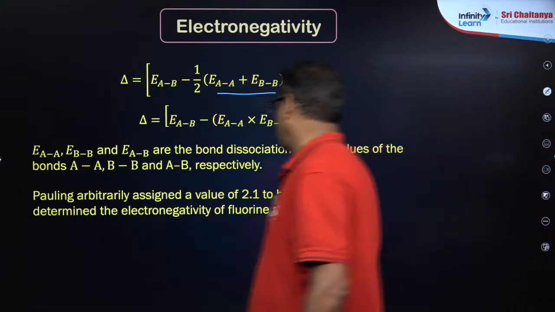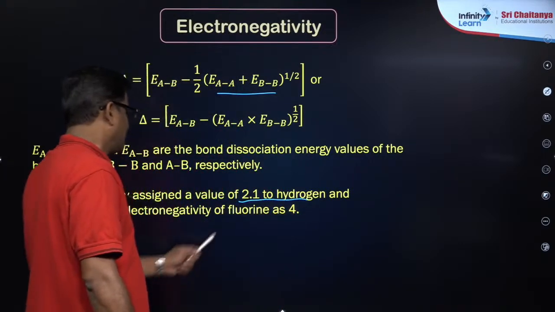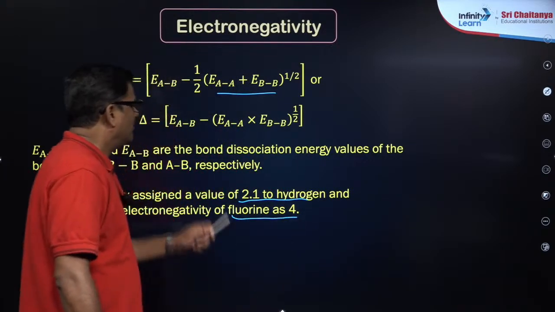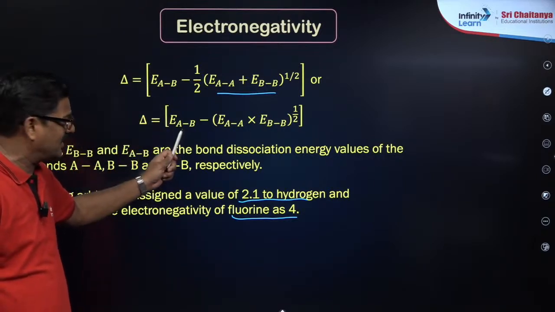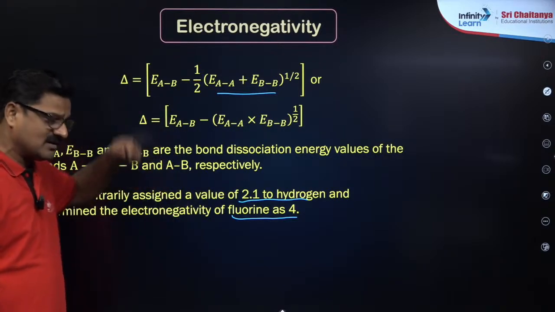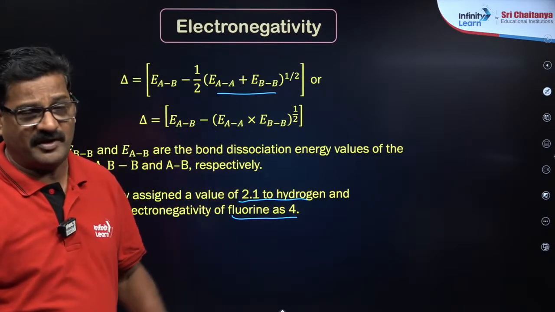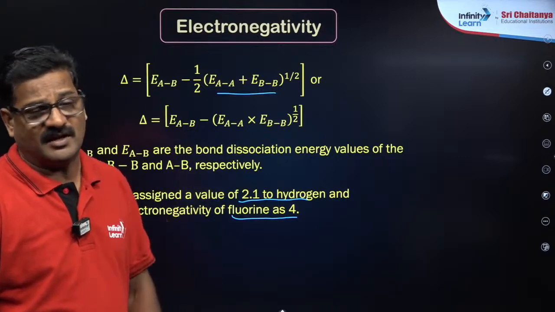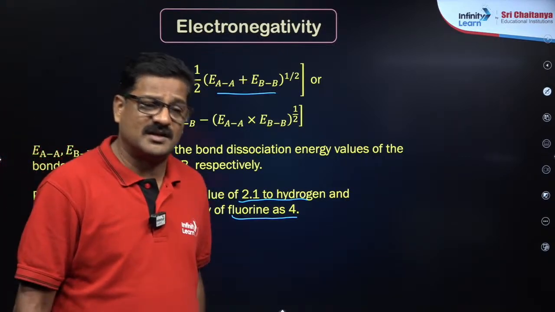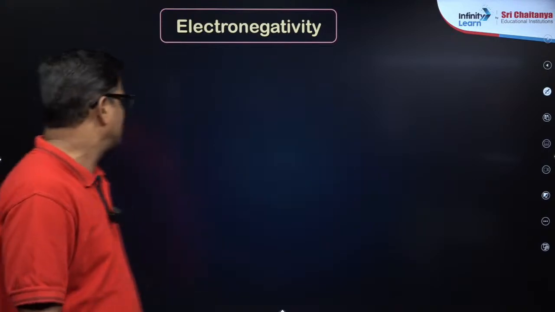Pauling arbitrarily assigned the value of 2.1 to hydrogen and 4 to fluorine, taking them as references. All the electronegativity values for every element in the periodic table have been calculated this way. So we use the Pauling scale, not the Mulliken scale. Pauling scale values are less as compared to the Mulliken scale.